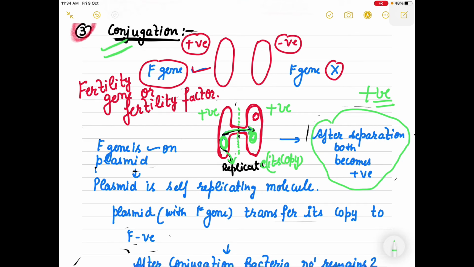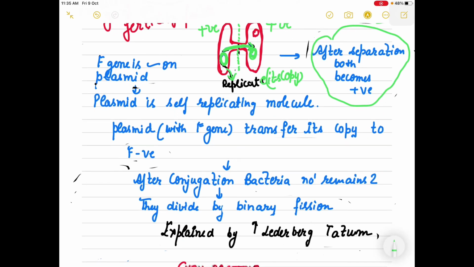conjugation. It means that at the time of joining there is a transfer of plasmid to the other bacteria, and the plasmid is a molecule which can self-replicate and has this special fertility gene, the F gene.